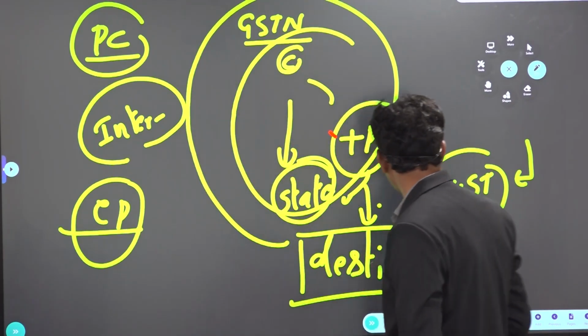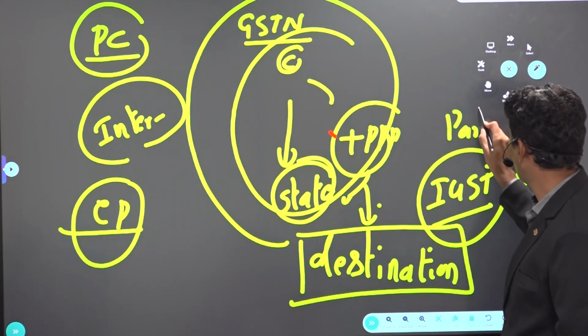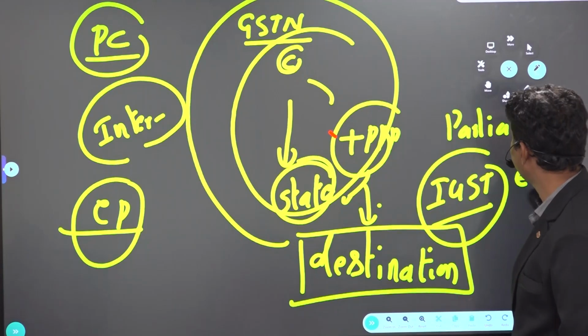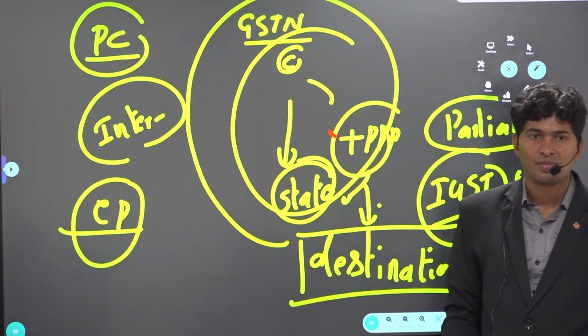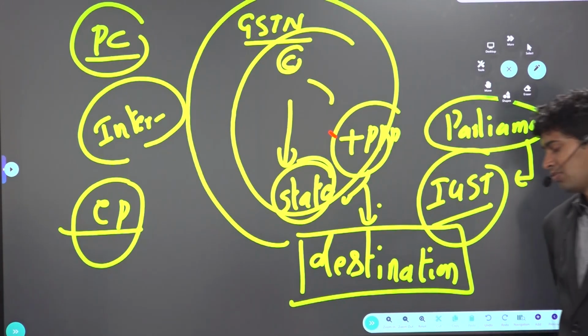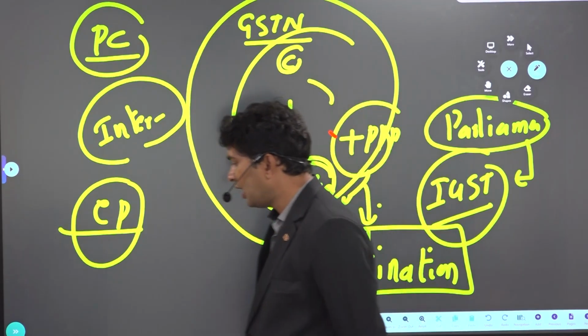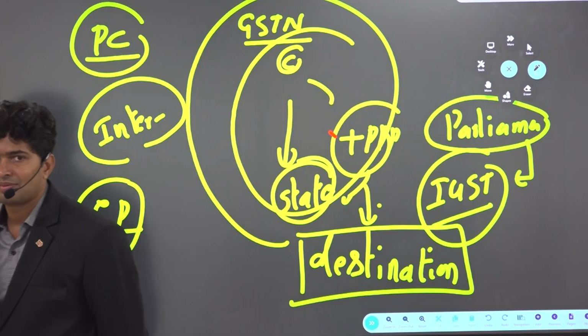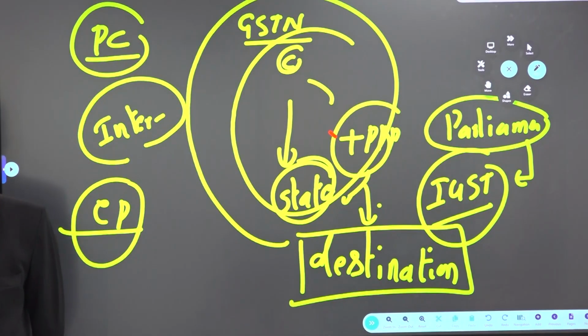So who will make laws on IGST? Only Parliament. So which of the following statements are correct? Regarding SGST, both Parliament as well as state can make laws. Look at the word SGST.